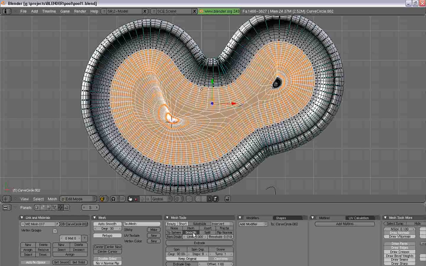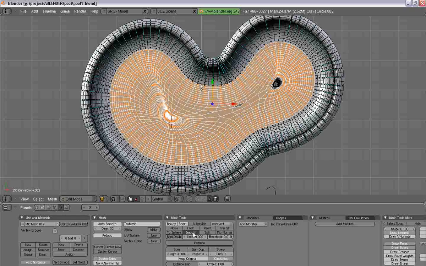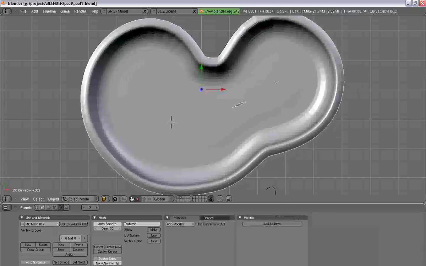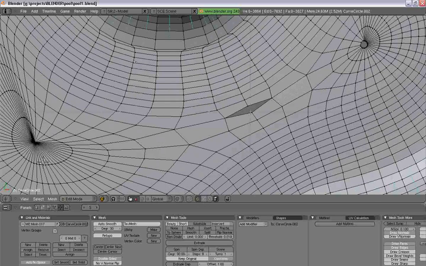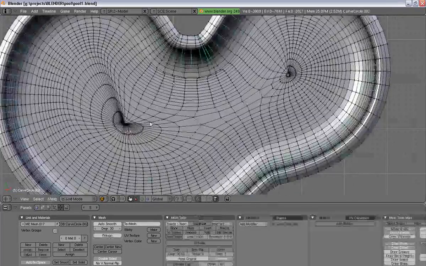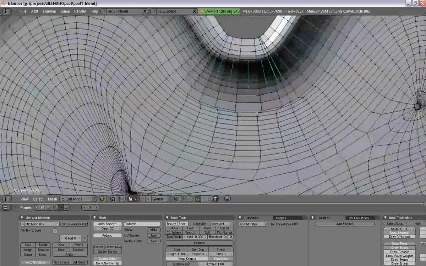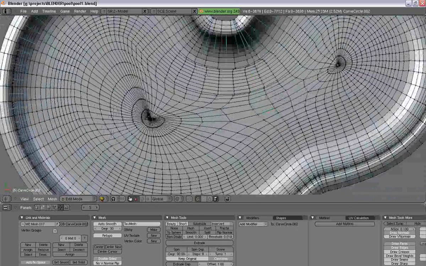So select them all and then press smooth a bunch of times until you can begin to see it start to smooth out. There's a vertex we forgot to merge. Select them, Alt M, at center, and now we can see it's starting to be more even.